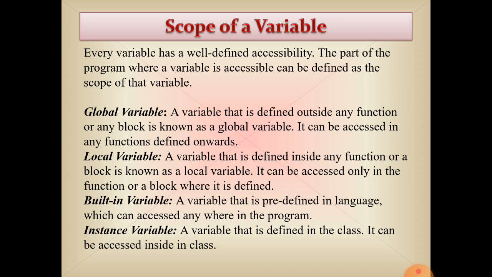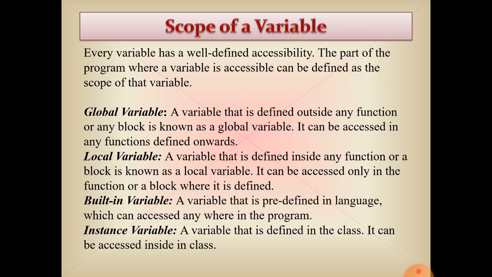Each variable has its own scope, whether it is accessible only in this block or outside of it. So we have four types of scope of variable: global variable, local variable, built-in variable, and instance variable.